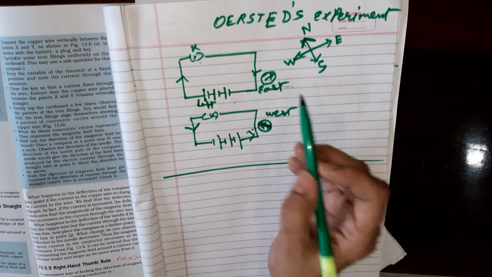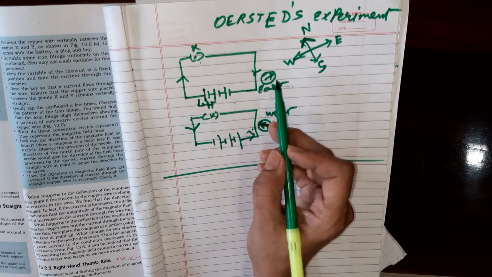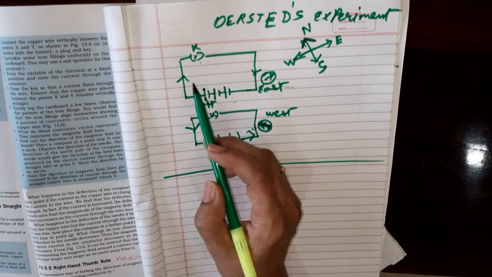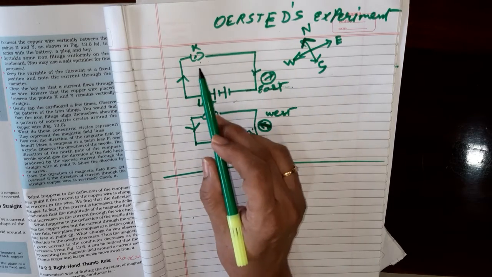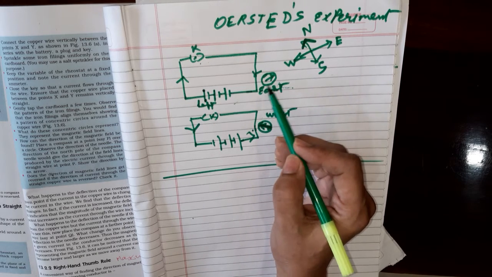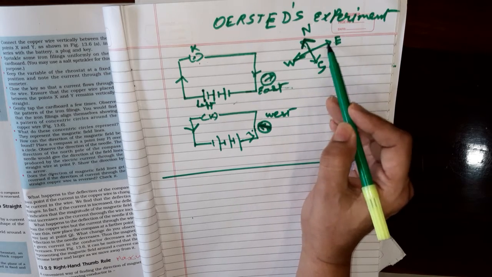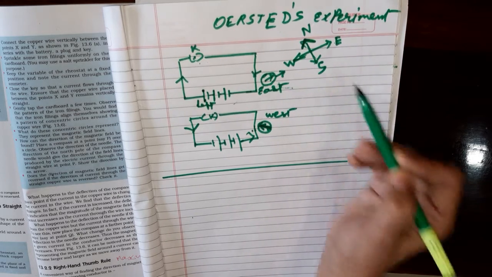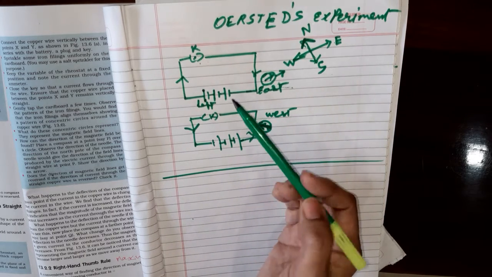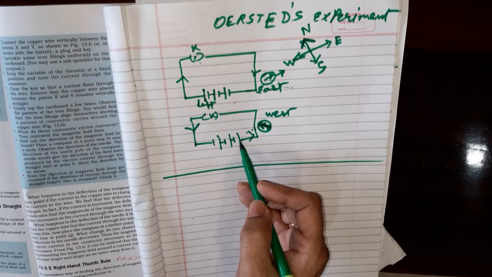So electric current starts flowing, and when the electric current was not flowing, you observed that the magnetic needle compass rests in the north-south direction. But as the current starts flowing, the switch is on, we find that deflection takes place and the compass needle shows towards the east. I have shown the directions here also, so you can understand. It is showing towards the east.